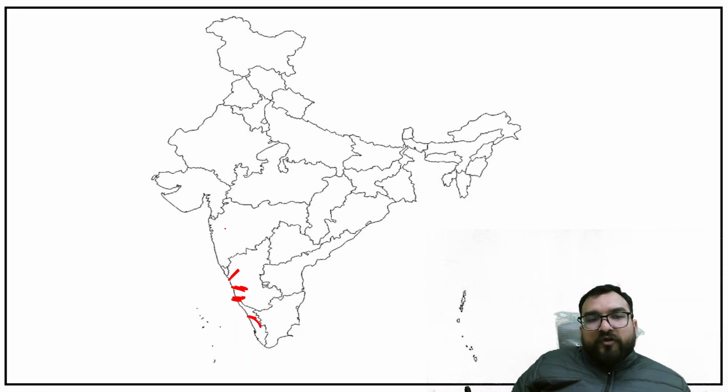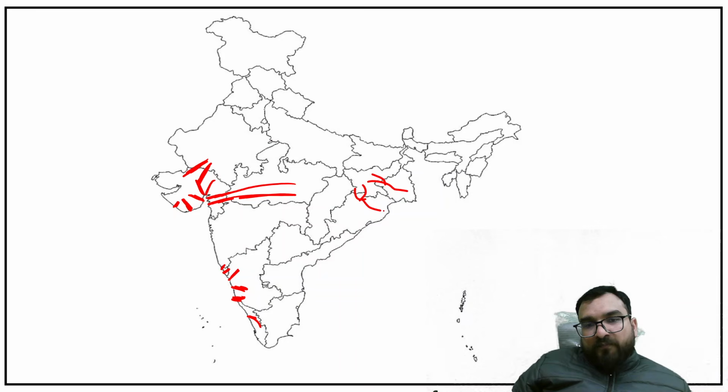Then in Maharashtra you will not be finding any major river, but Zuari and Mandovi. Over here you will be finding Narmada, Tapi, Mahi, Sabarmati, Shetrunji, Bhogavo, and Ojat, right? Luni like this, Sabarmati will be flowing like this over here, and Narmada over here, Tapi over here. This you have seen. From here don't forget Damodar, Barakar, Subarnarekha, South Koel, Brahmani, Baitarani.